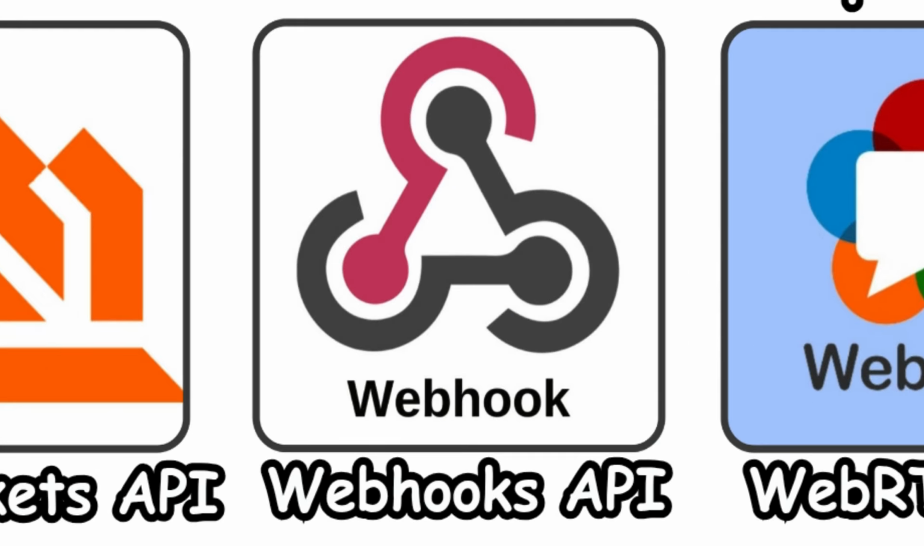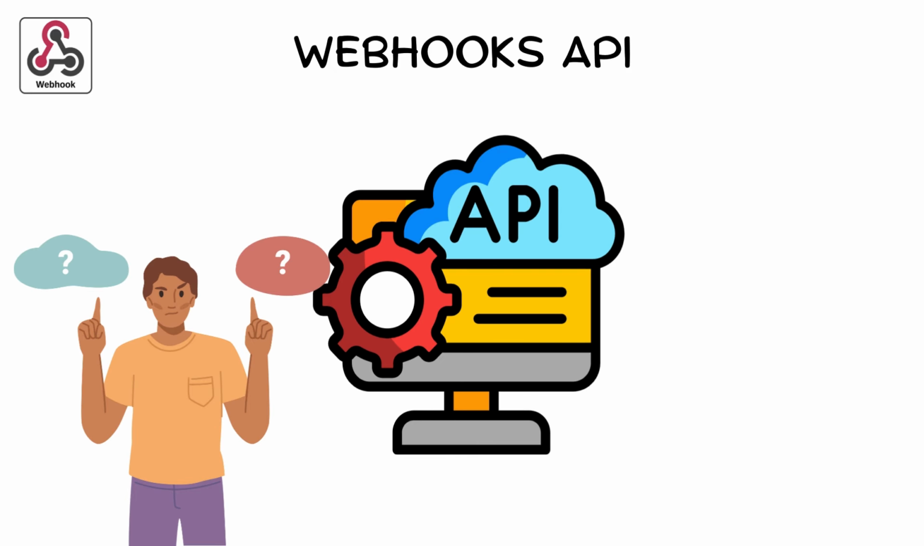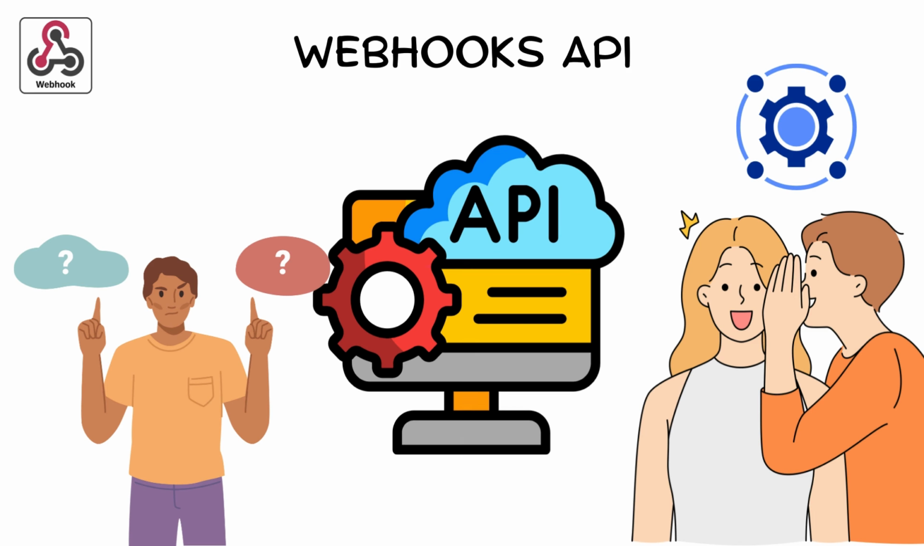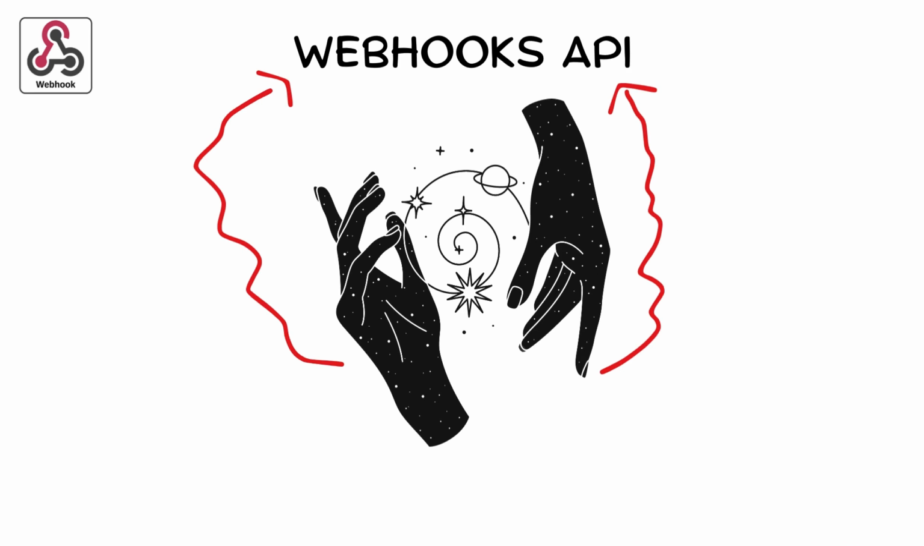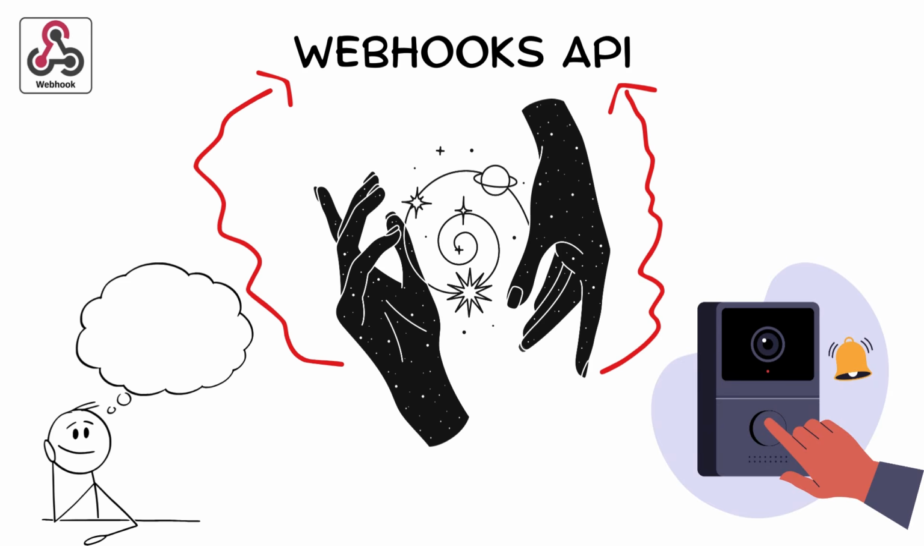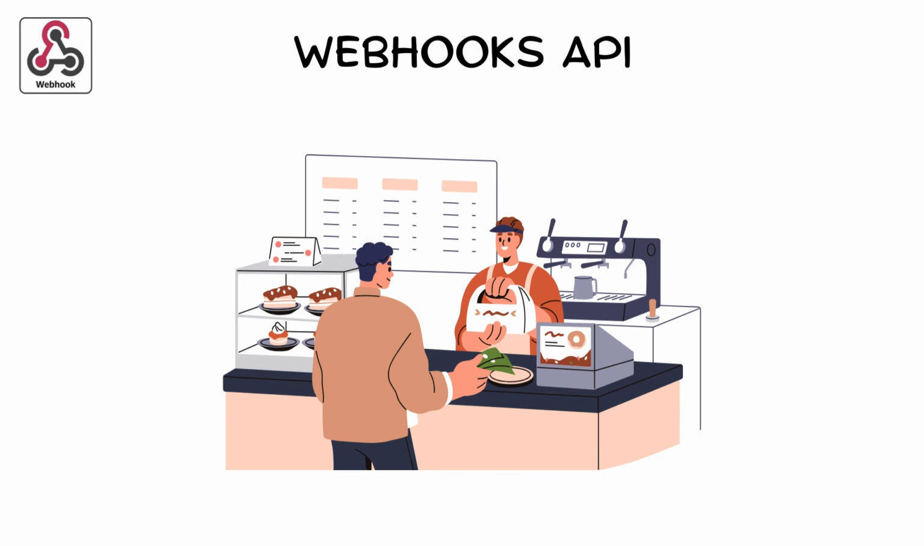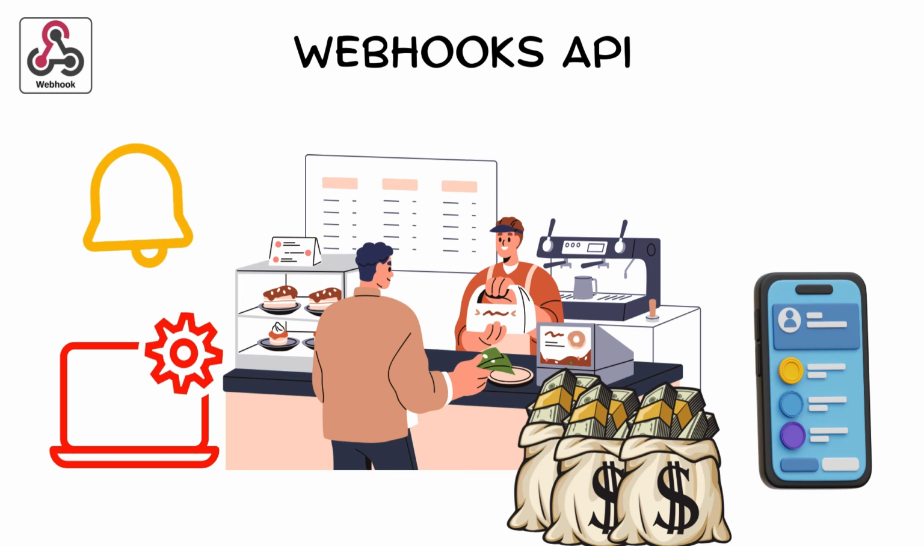Webhooks API. Sometimes an API shouldn't wait for you to ask, it should tell you automatically. That is the magic of webhooks. Think of webhooks as doorbells. When something happens, like a customer made a payment, the system rings your application instantly.